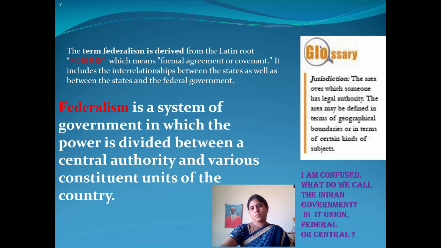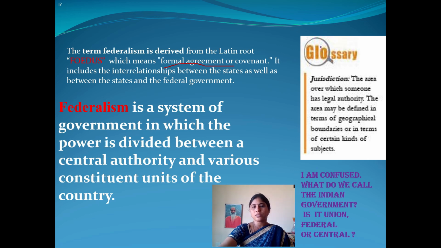In our last session, we discussed what is meant by federalism, what the main key features of federalism are, and why the maximum number of countries are following federalism. The term federalism is derived from the Latin root foedus, which means formal agreement. What is meant by formal agreement? Formal means official dealings between different levels of government.